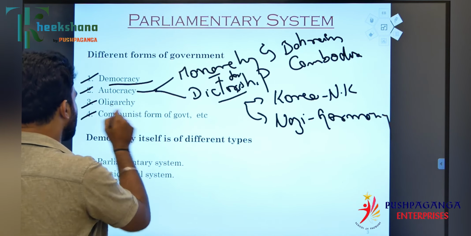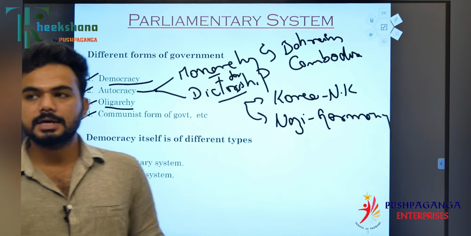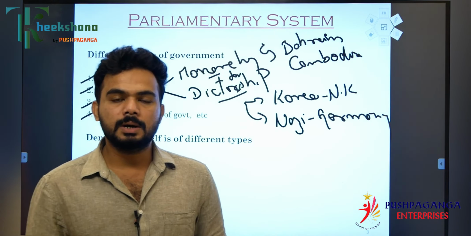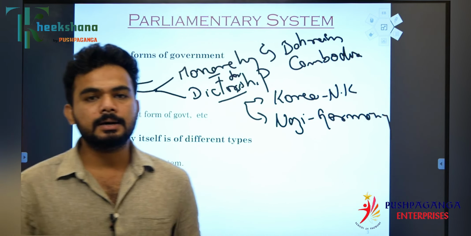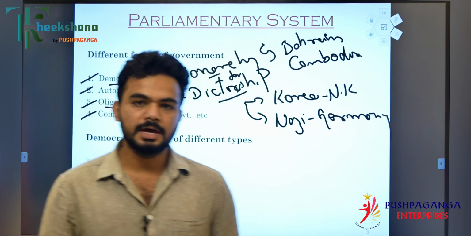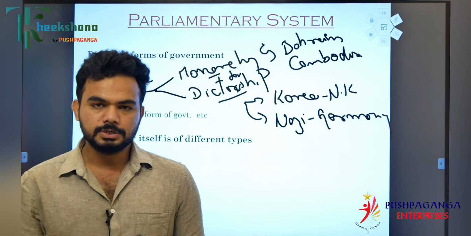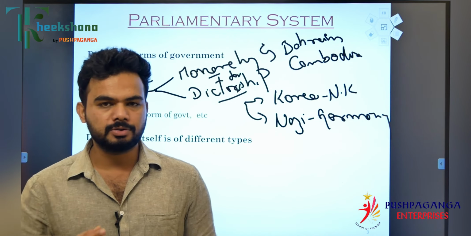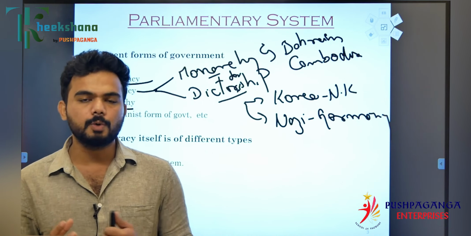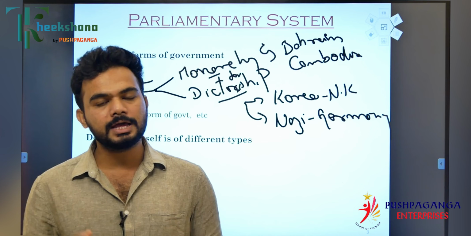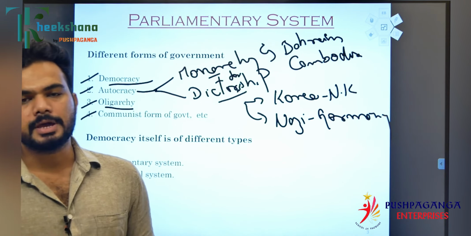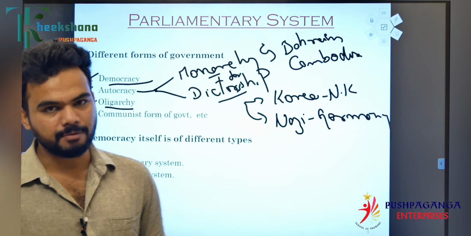Now coming to oligarchy. Oligarchical government we can see in two or three countries. In an oligarchy, the power or the policy-making decisions are vested with a small group of people, three or four members depending on them. When the power is vested with a group of people, it can be called an oligarchical form of government. For example, Saudi Arabia is the best example of the oligarchic form of government.